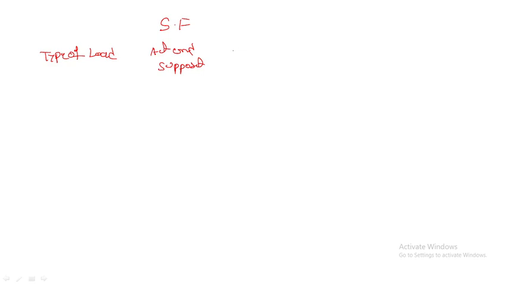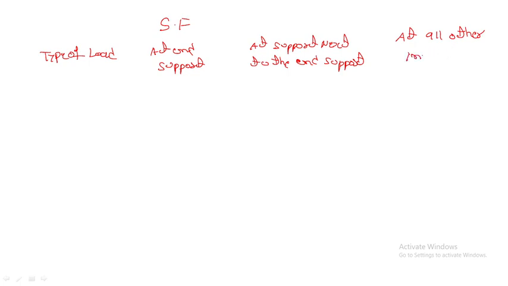At support next to the end support, at support next to the end support. Why I am writing means you have to remember this one, what I am writing, why I am writing. Instead of that I can put the image or I can put the directly the tabular column, but you can't understand that one, right? At all other interior supports, at all other interior supports.